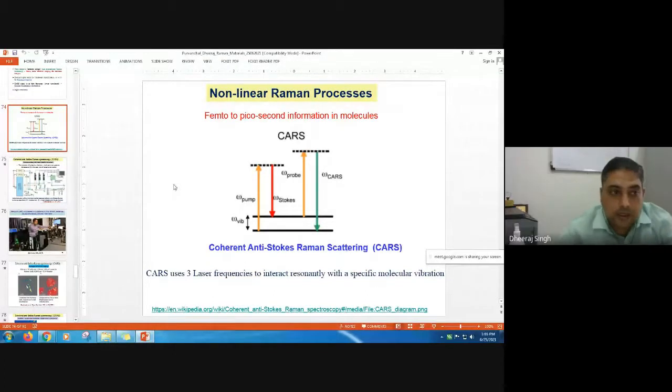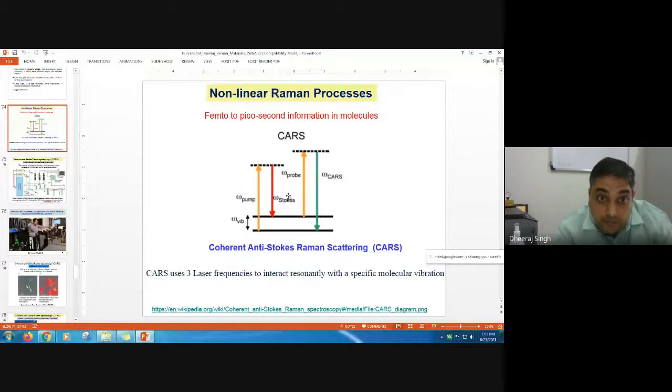Absolutely, you are right. Actually, it depends on your choice. You can see this is the CARS arrangement. Your molecule generally remains in ground state, that is V equal to 0 state. At the same time, we are incident a laser light known as pump. That is a pulse laser. If this pump laser excites your molecule from ground state to virtual energy state, and at the same time Stokes beams are present, then the joint action of Stokes light and pump makes a coupling between ground state and excited state. And at the same time if you are applying another laser light known as probe, which is going to study the dynamics by some delayed light, then you are getting the information about the Raman signal.